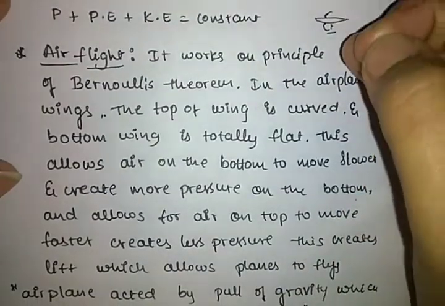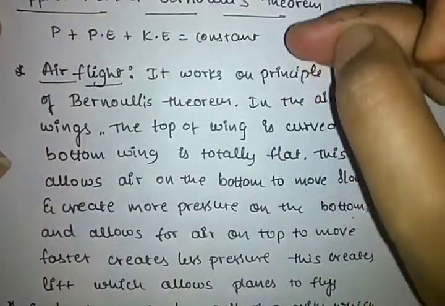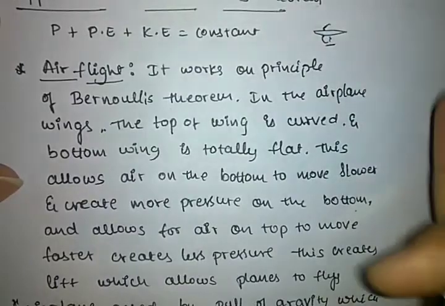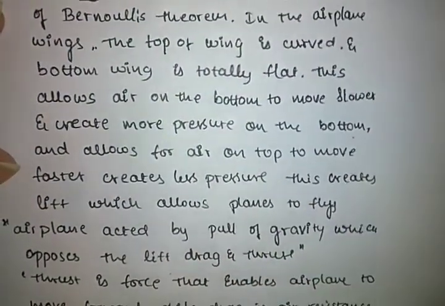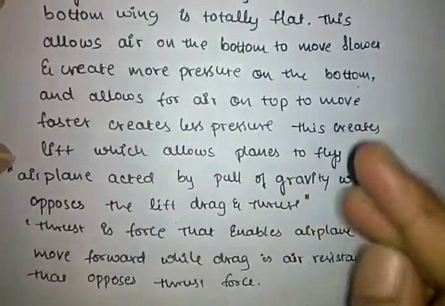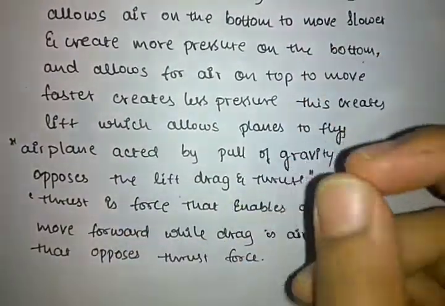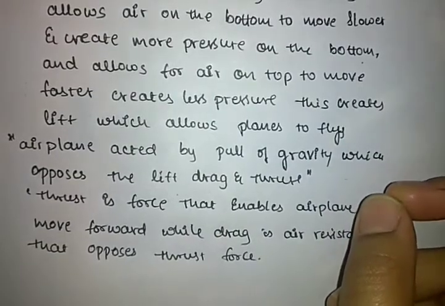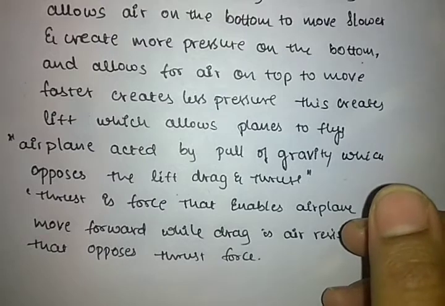This creates the lift, which allows the plane to fly. The aeroplane is always acted on by the pull of gravity, because anything that goes into space comes back to earth. Why? It is because of gravity, the force of attraction of the earth.